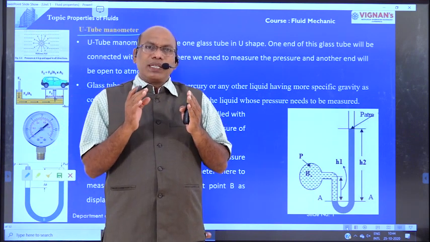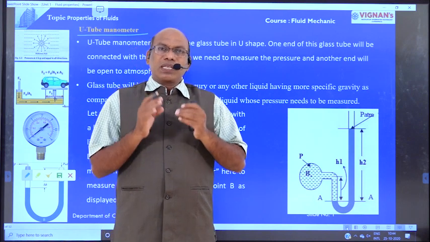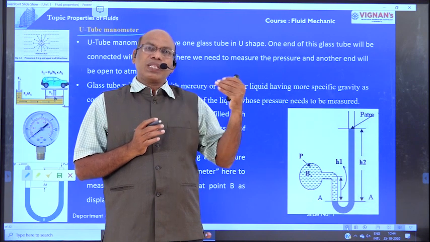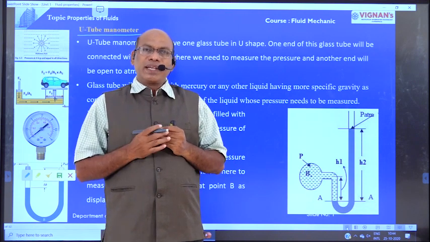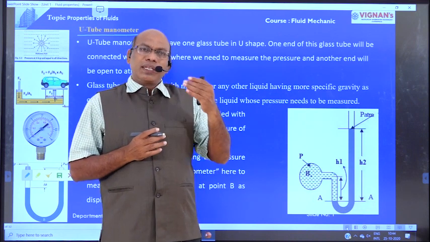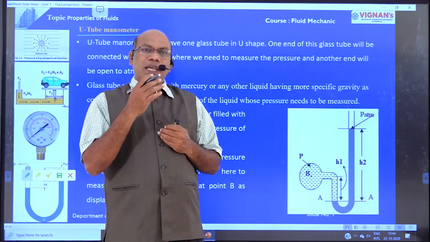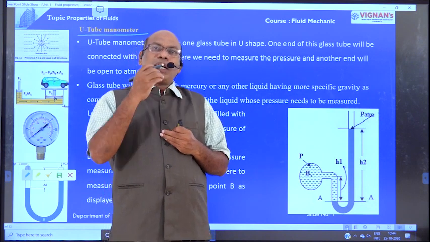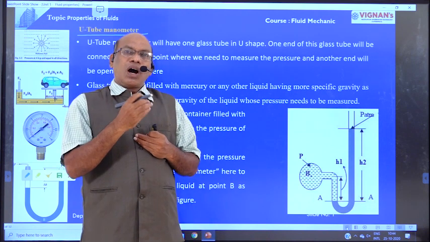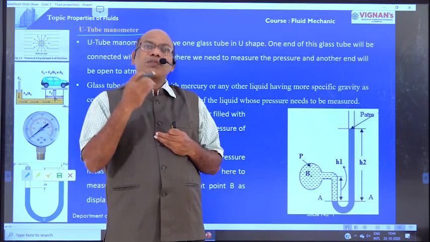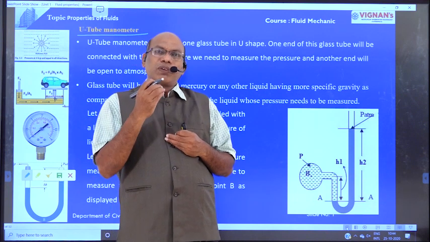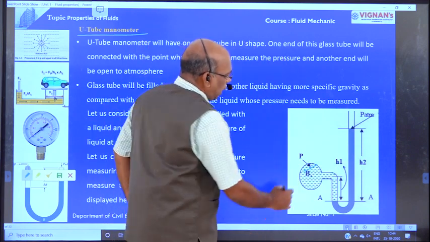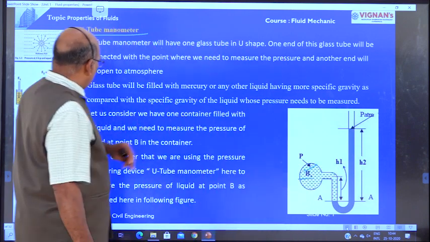The U-tube manometer is the simple manometer. It consists of a U-tube. One of its ends is connected where the pressure is to be determined, and the other end is open to the atmosphere. There is a heavy liquid filled in the U-tube manometer, generally mercury. The density or specific gravity of the manometer liquid is more than the density of the liquid in the pipe, right? This is about the U-tube manometer.